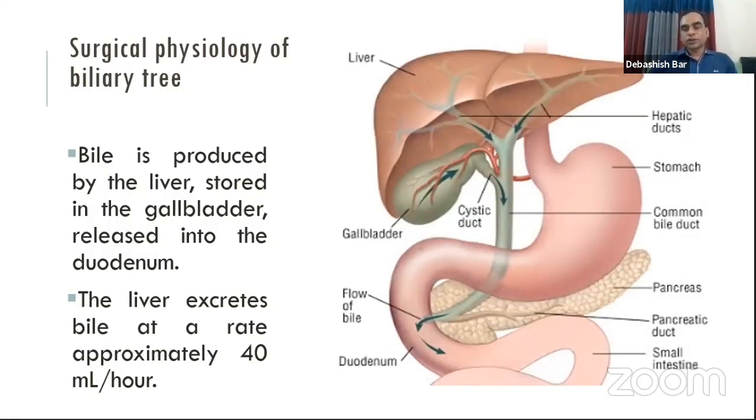About the physiology of the hepatobiliary tree, we have to know that bile is produced by the liver. It passes through the right and left hepatic duct. It is stored in the gallbladder. Then the gallbladder secretes bile when it is necessary, most commonly after feeding, and it passes into the second part of the duodenum through the common bile duct. And the liver produces about 40 ml of bile per hour.